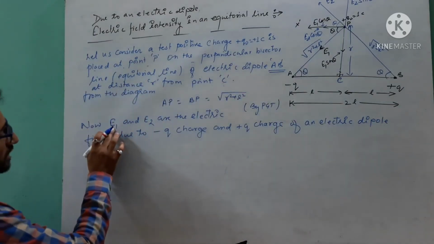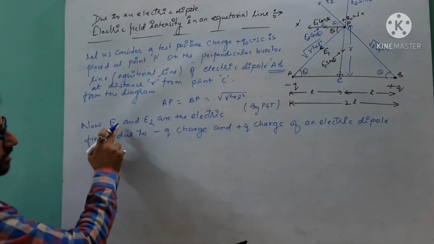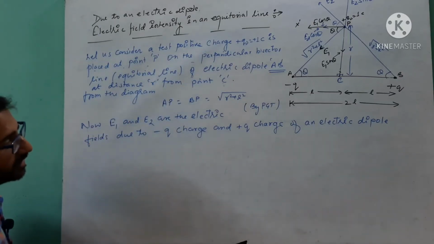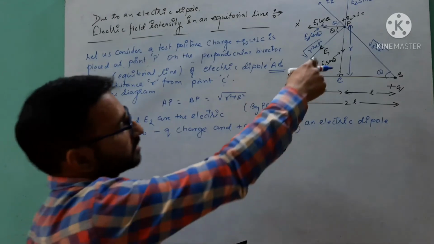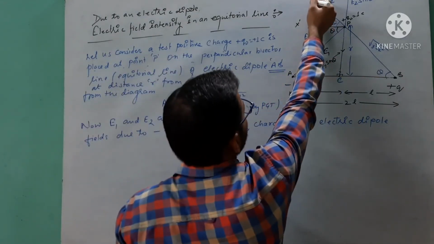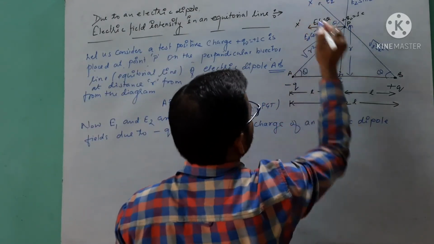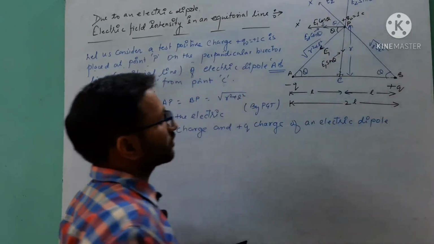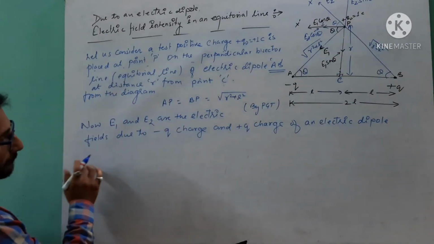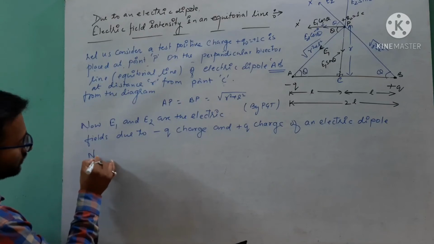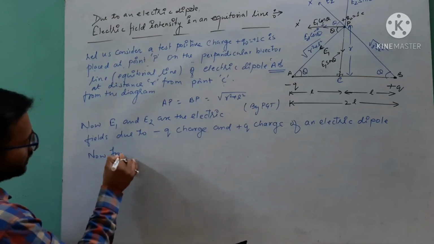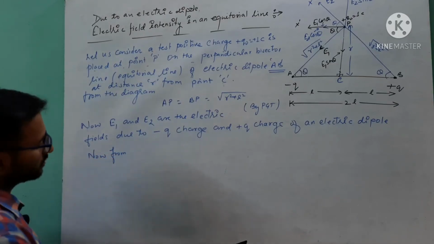So the direction of E1 is along PA, and the direction of E2 is along PX double dash, or you can say away from BP. Now I am writing this derivation in short.